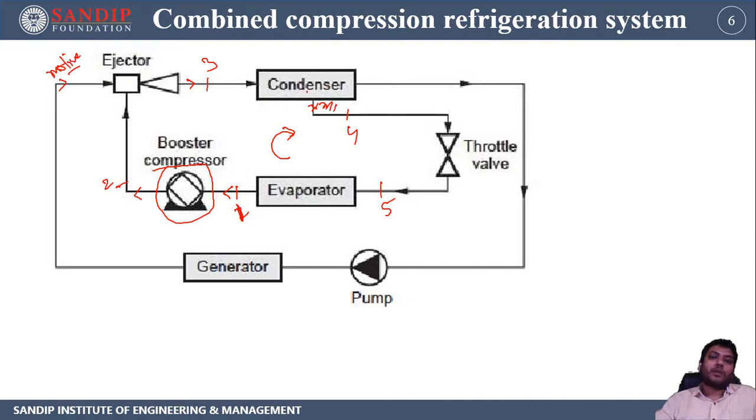Now after the condenser, at point number 6 there is liquid water, and that liquid water is pumped to the generator. In the generator, heat is added to the water and it is converted into steam, which is our motive steam, and that motive steam goes to the ejector. This is how the combined compression refrigeration system works.